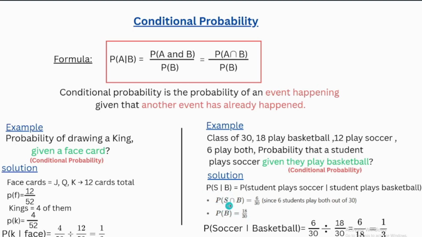Probability of soccer intersect basketball equals 6 over 30, since 6 students play both out of 30. Probability of basketball equals 18 over 30. So the probability of soccer given basketball equals 6 over 30 divided by 18 over 30, equals 6 over 18, equals 1/3.